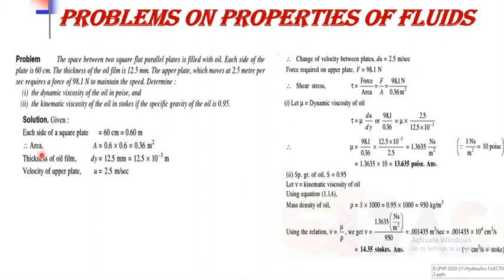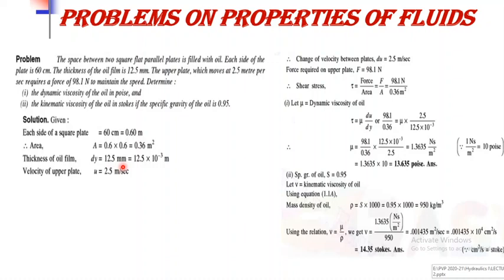And from this we can calculate the cross sectional area of the square plate, that is A is equal to side square, that is 0.36 meter square. Then the thickness of oil film is given, it is 12.5 mm. Means the change in distance is given. At first plate the distance is 0, at second plate the distance is 12.5 mm.